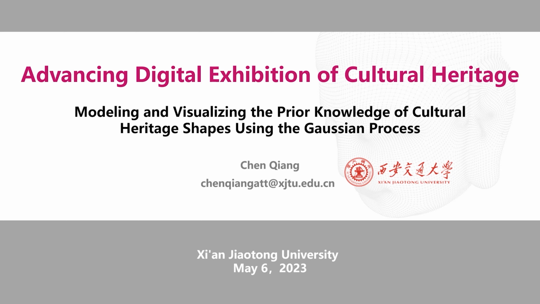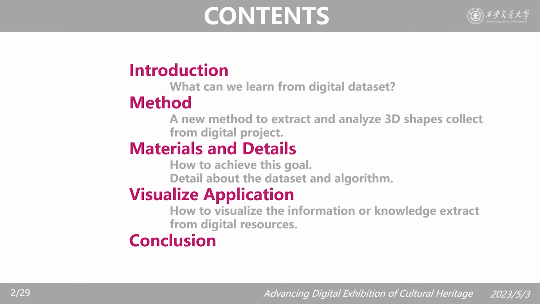My report is about how to summarize and extract knowledge from the shape dataset of cultural heritage. I will introduce the work in the following 5 parts. First, I will introduce the background of this research.